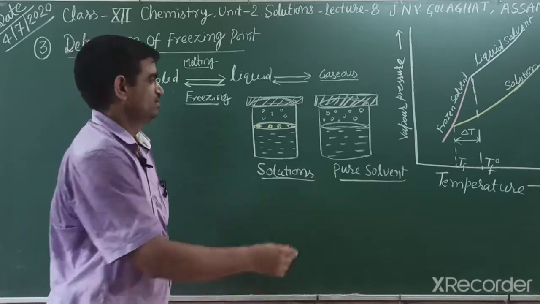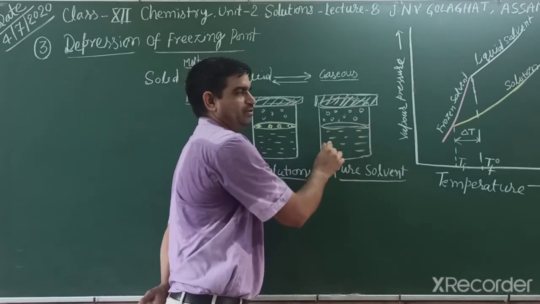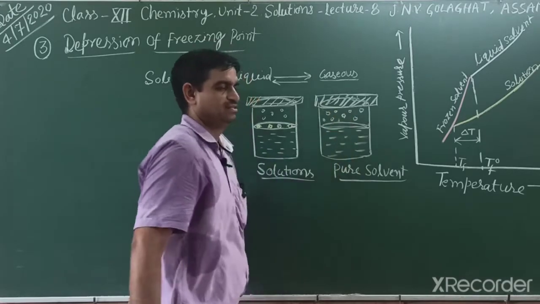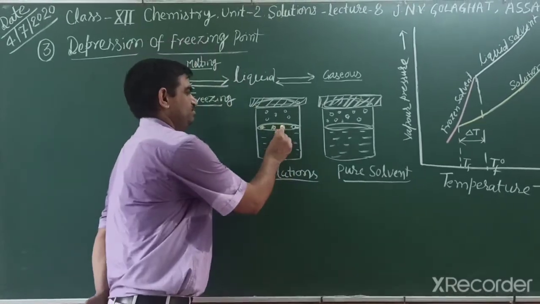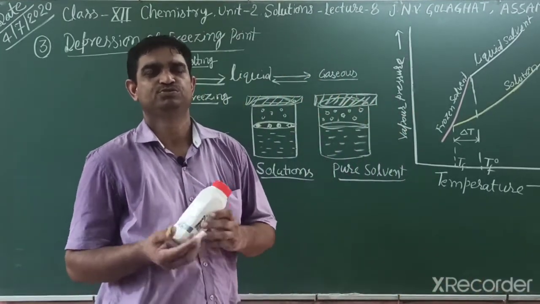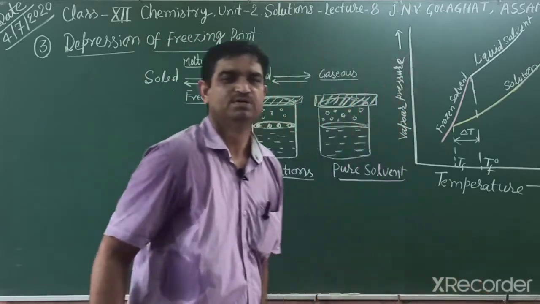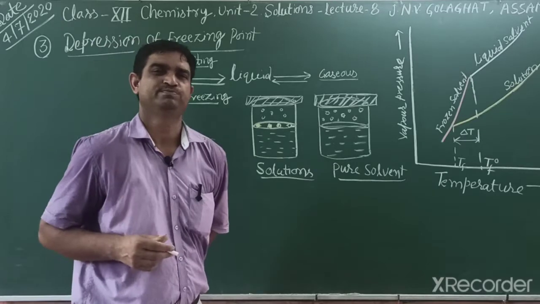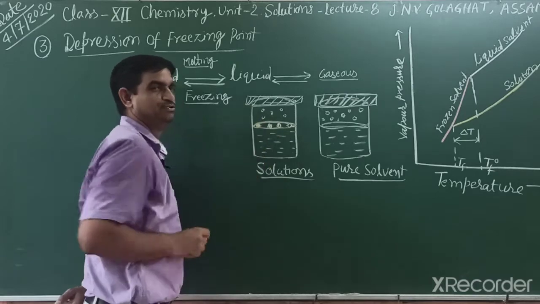For example, we can explain it in this way. Suppose in this beaker we have only pure solvent, and the pure solvent is vaporized. So these are vapor pressure. But when we prepare a solution, what happens? If the solute is non-volatile, like glucose, sucrose, urea, salt, potassium chloride, sodium sulfate, then what happens? Some solute molecules occupy space, and they do not evaporate. So the solution vapor pressure is reduced.